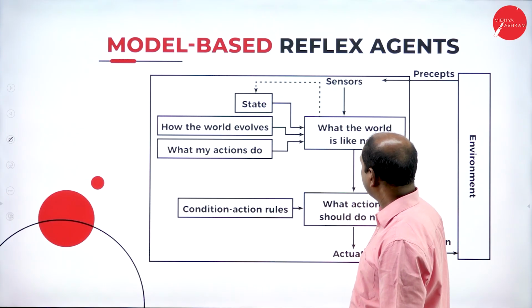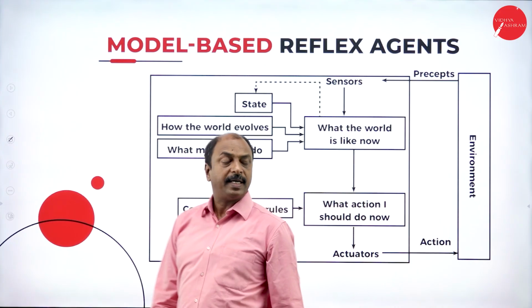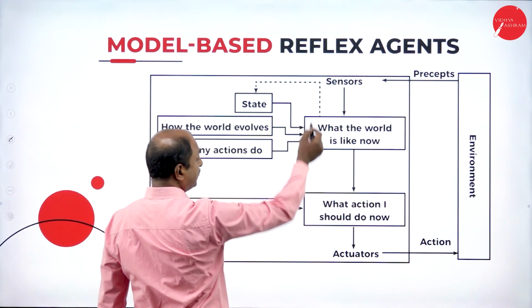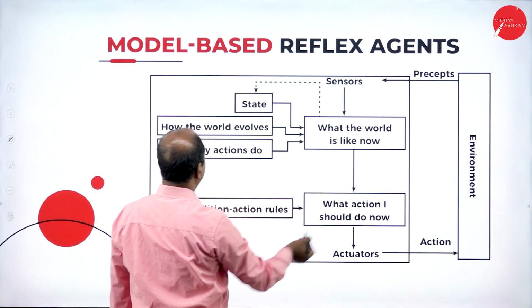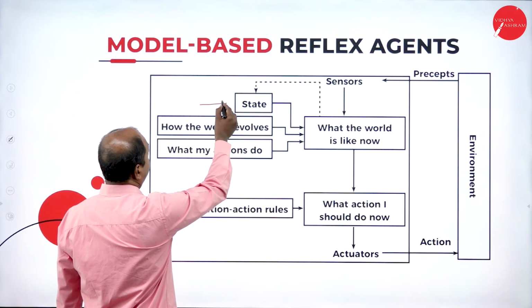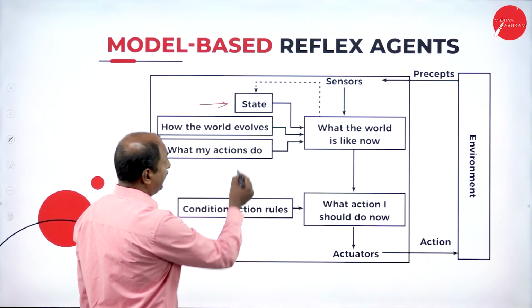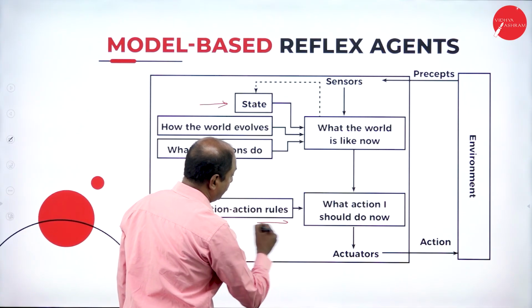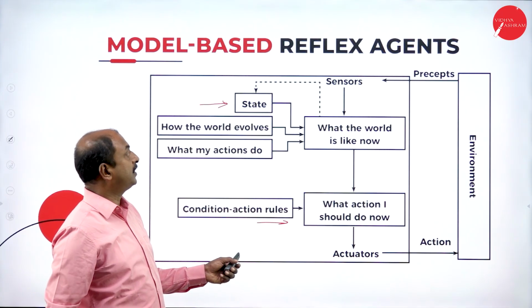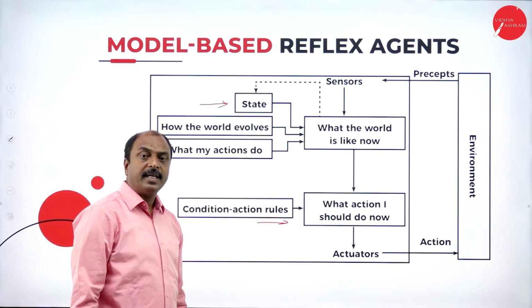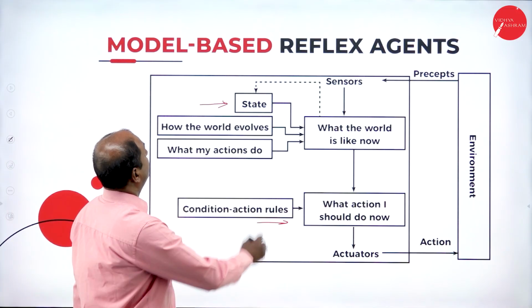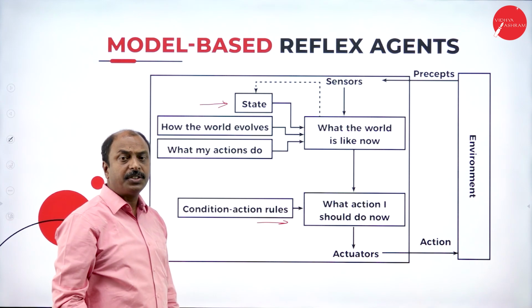If you look at the diagram now, in this example, these are the sensors and actuators and this is the state. This is an additional component, as I told you in the beginning, and based on that it is going to take decisions. If you compare this with the simplest reflex agent, this state is the additional component.